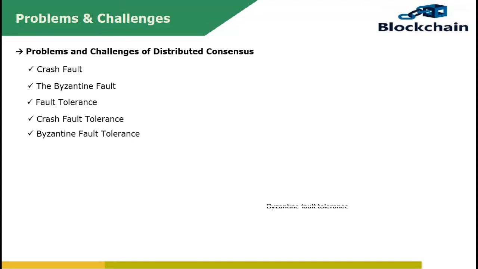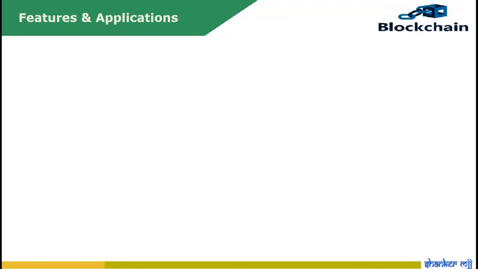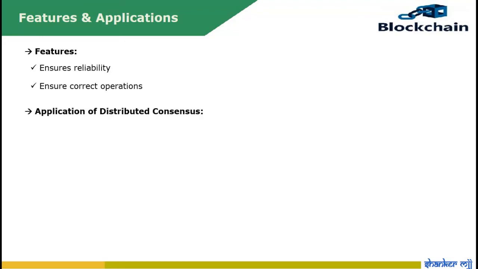Let's look at the features of Byzantine fault tolerance. It ensures reliability and fault tolerance in a distributed system. In the presence of a faulty individual, it ensures correct operation. It applies distributed consensus or leader election in a fault-tolerant environment for initiating some global action without introducing a single point of failure, and maintains consistency in a distributed network. Suppose you have different nodes monitoring the same environment. If one of the nodes crashes, a consensus protocol ensures robustness against such a fault.